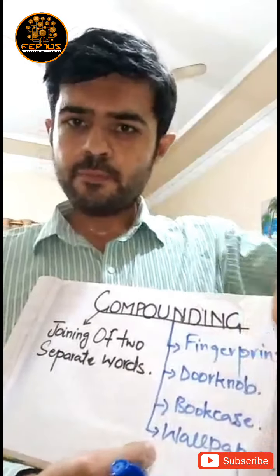Here we discuss one example, like wallpaper. Wall is another word and paper is another word. But when we join these two words, we have a new word, wallpaper, which has a different meaning, and that word that has a different meaning is called compounding.